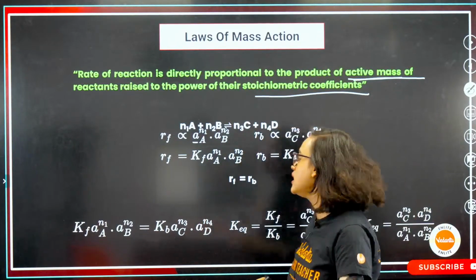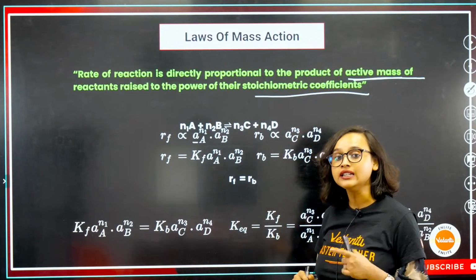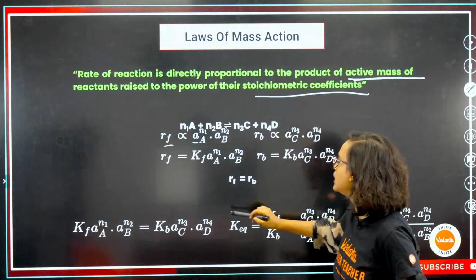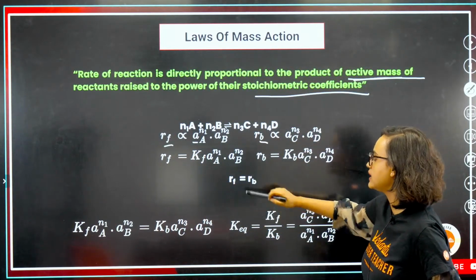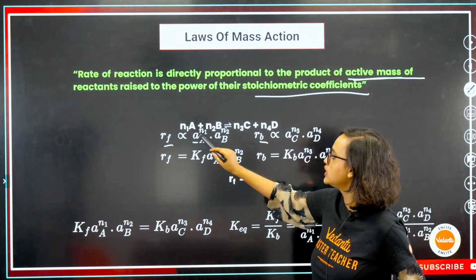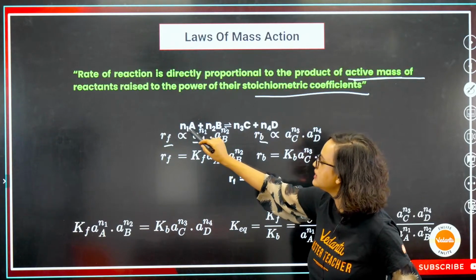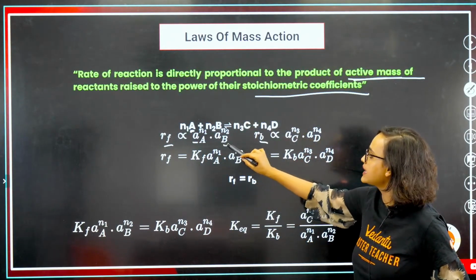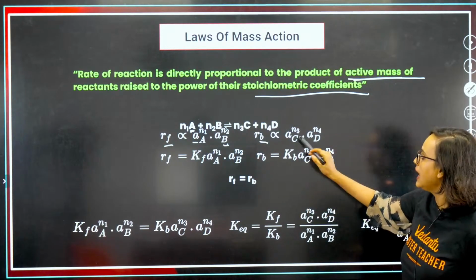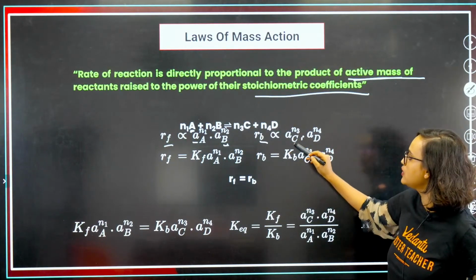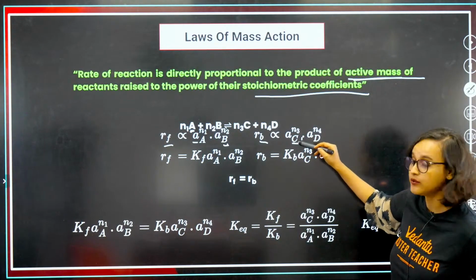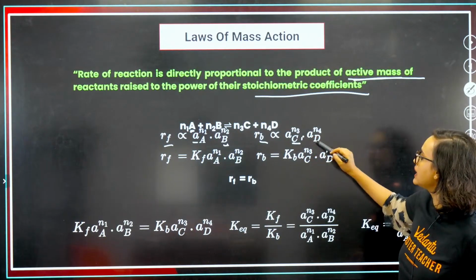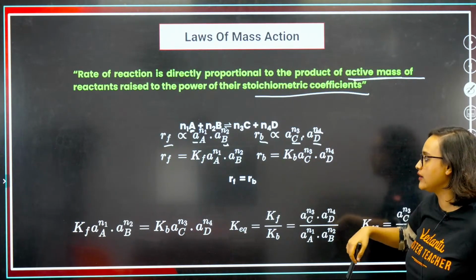Now let's take a look at it. So how are we calculating the R of forward, R of backward? See, RF is directly proportional to A, capital A, my first reactant raised to the power N1, my second reactant raised to the power N2. And in the backward reaction, what am I doing? C, yes, this is my first product raised to the power N3, second product raised to the power N4.